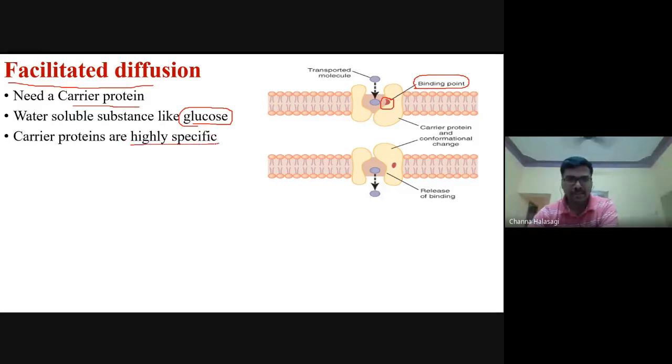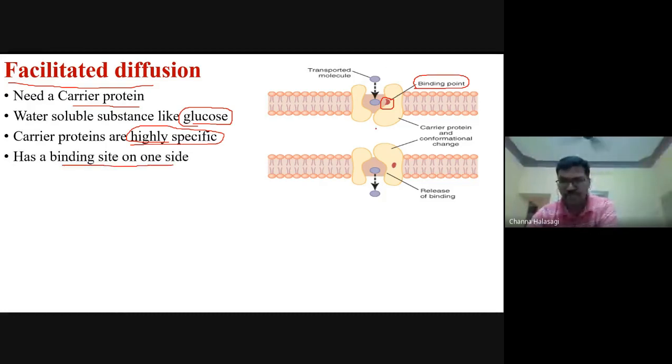They are highly specific. Glucose means only glucose will move in this channel. Galactose cannot move, amino acids cannot move. These carrier proteins are highly specific and have a binding site on one side.